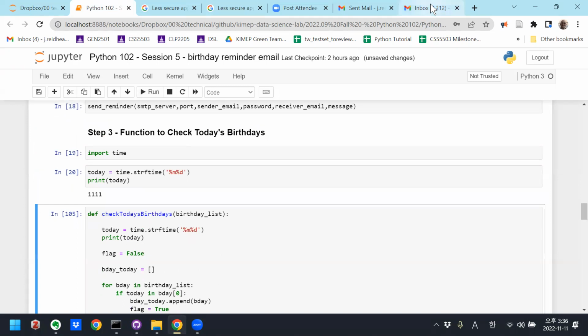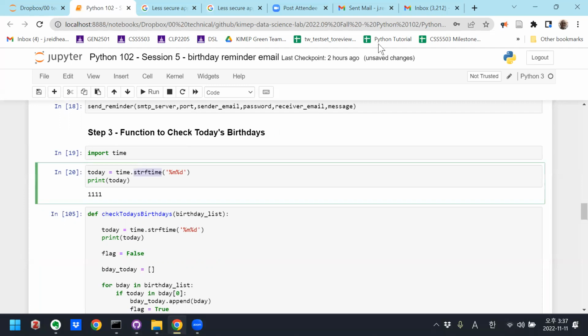The time function will return the year, the month, the date, the minute, the second. But with strftime, it allows you to format a string that returns any combination of that data.